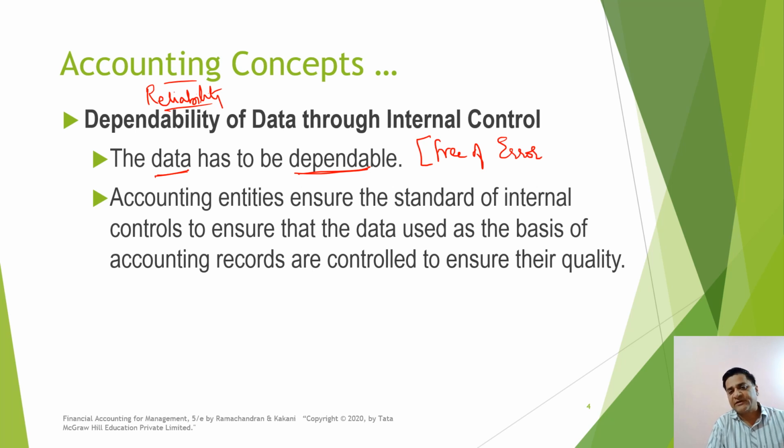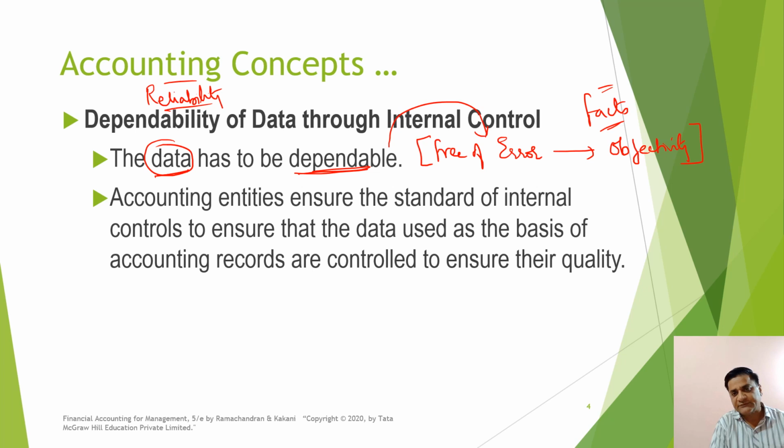The data is free of errors when you are objective, when you follow the objectivity concept, which means you go by the facts. So when the data is dependable and free of errors, it is because you record only the facts and you are objective while making the accounting entries.